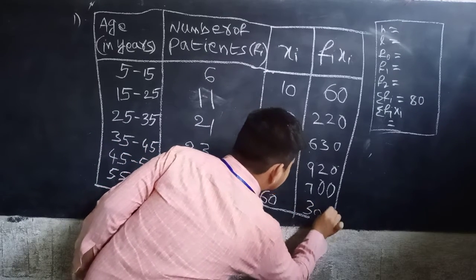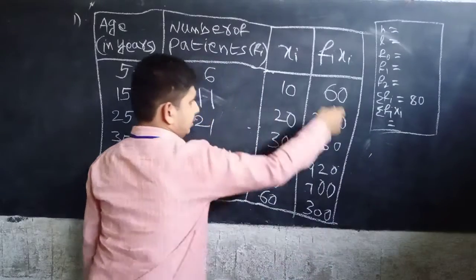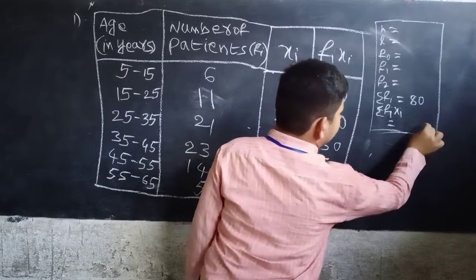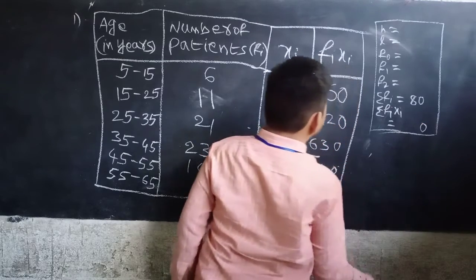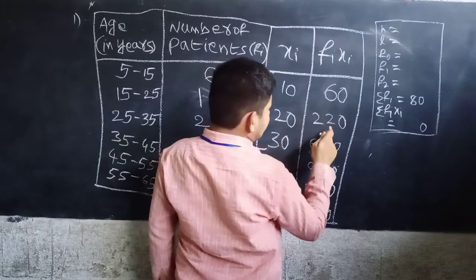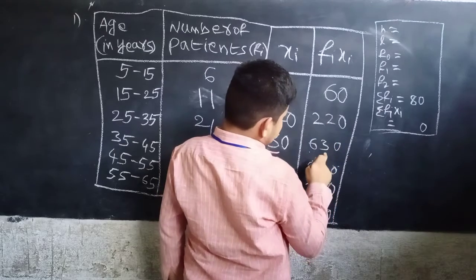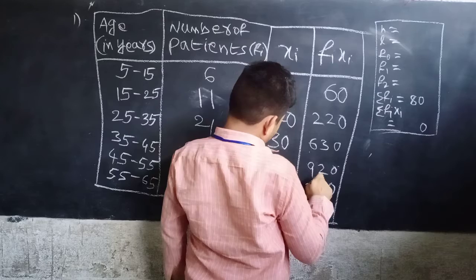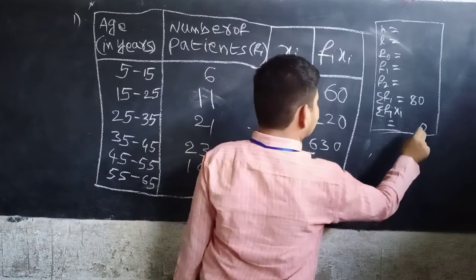Okay, now add total FX values. Total 0 in the month way 0. Okay, now 6 plus 2, 8. 8 plus 3, 11. 11 plus 2, 15. Okay?